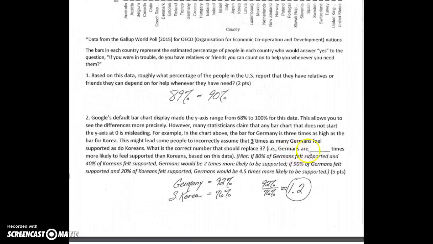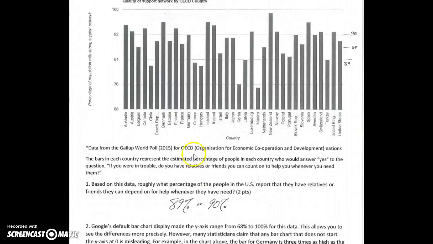In other words, Germans are 1.2 times more likely to feel supported than Koreans, even though notice that this Germany bar is pretty big and this Korean bar is pretty small. That's just because the scale doesn't start at 0. So in general, when you're creating graphs, make sure you either start at 0 or you have a good reason not to start at 0.